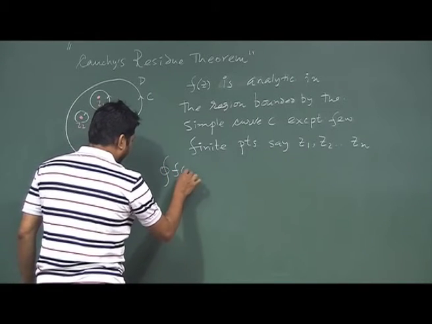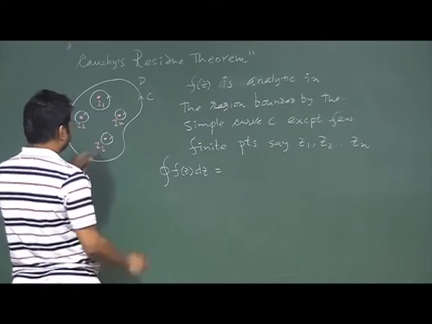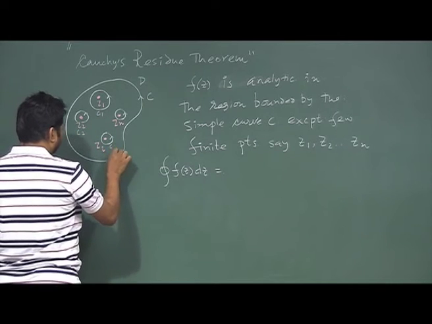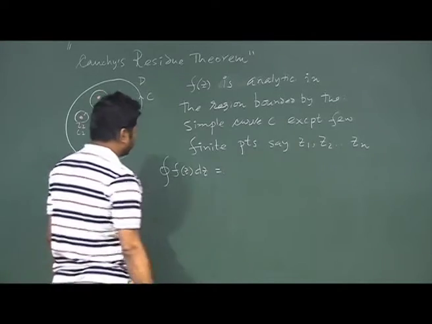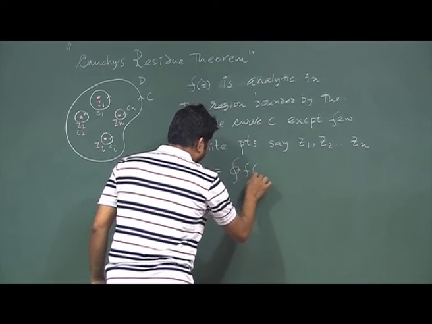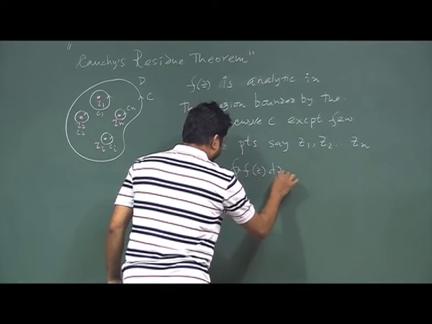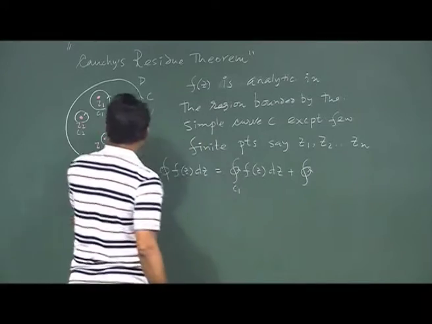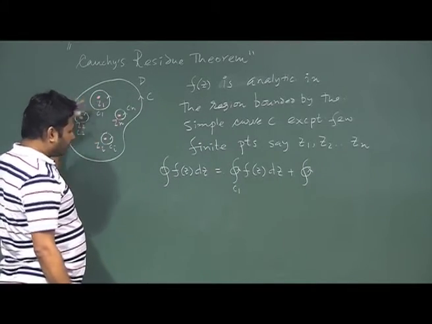as this is say C1, this is C2, this is Ci, this is Cn, where i is a general element. I just write this as the summation of these quantities. This we have already proved in our previous class, so I am not going to prove it once again. I just encircle these points and then it becomes multiply connected, and for multiply connected regions this is true.